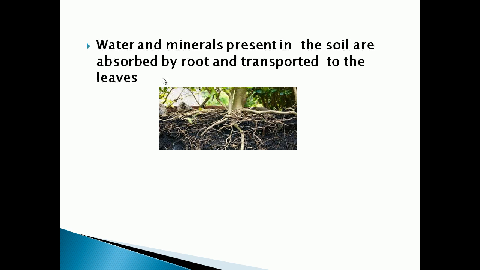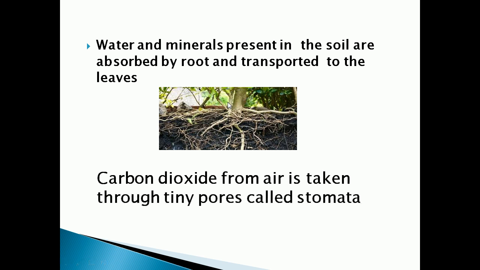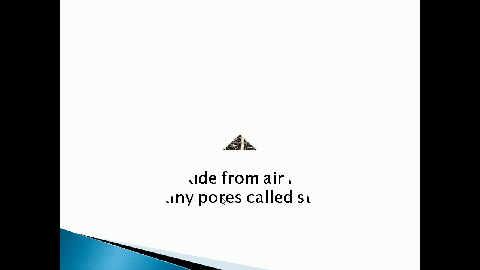We know the raw materials required for photosynthesis are water, carbon dioxide and minerals. All these have to reach the leaf of the plant. How will the plants obtain water and minerals? Water and minerals present in the soil will be absorbed by the root, and then transported from the root to the leaf. Carbon dioxide from the air is taken in through tiny pores called stomata.